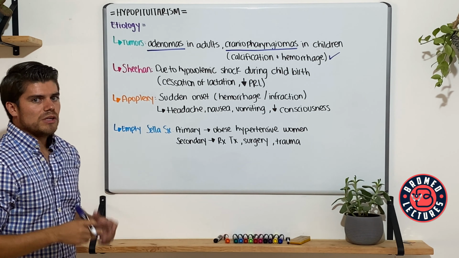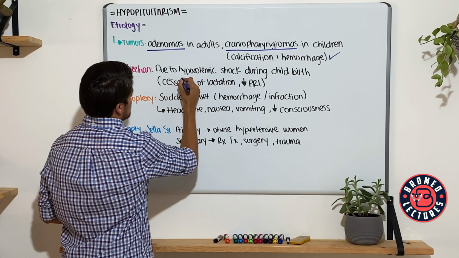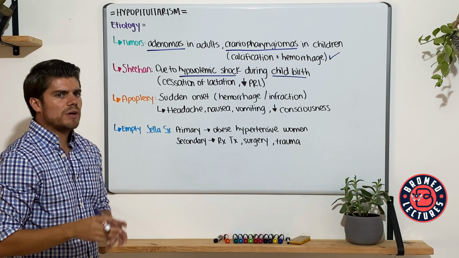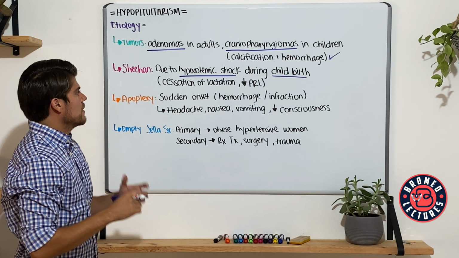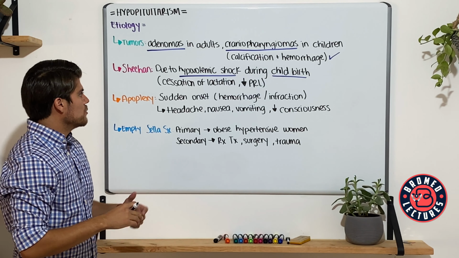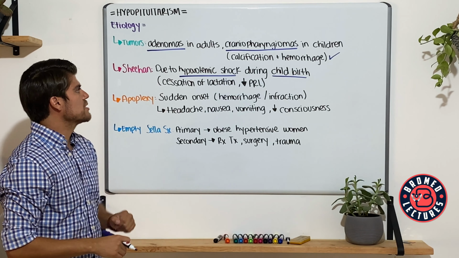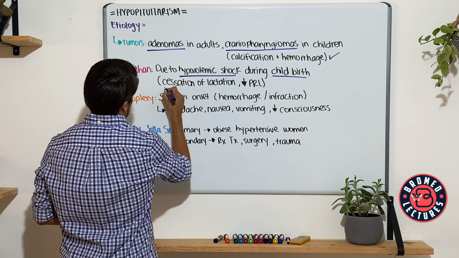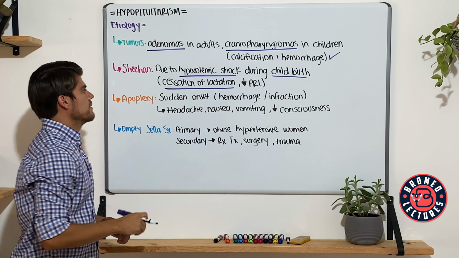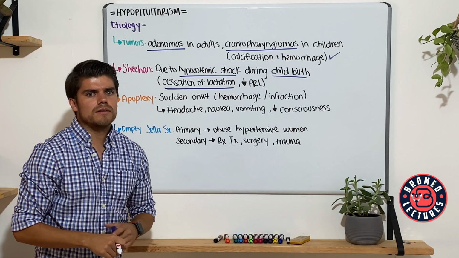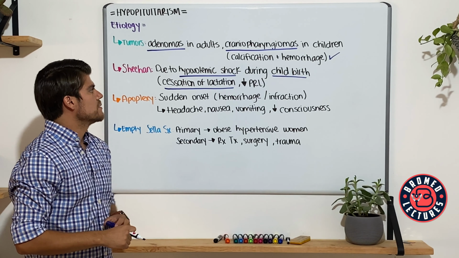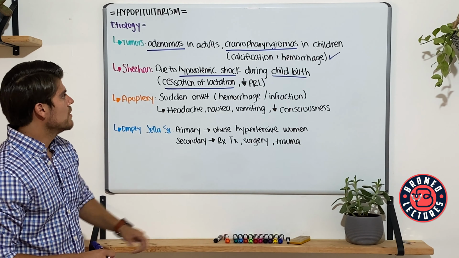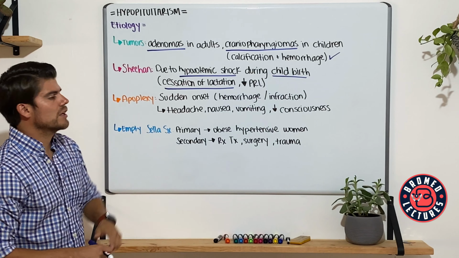For Sheehan syndrome, we usually see the patient that has hypovolemic shock during childbirth. And this is due to hypertrophy of the gland during pregnancy due to the prolactin cells outgrowing the gland, and now with this hypovolemic shock state, the patient generates an infarction of the gland. And you're going to recognize because the earliest symptom is going to be cessation of lactation. These patients can develop panhypopituitarism further in time, but you early recognize with cessation of lactation. Replace the prolactin, your kid's going to do fine.